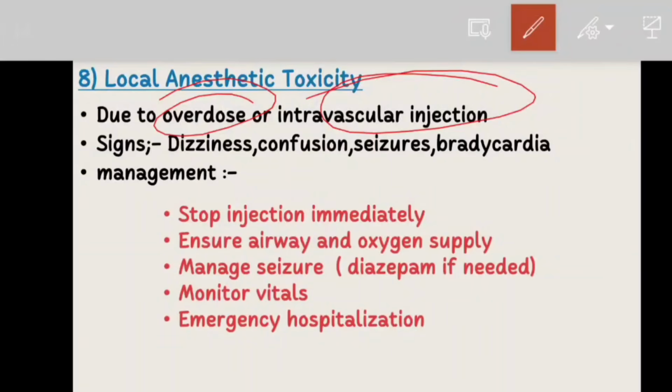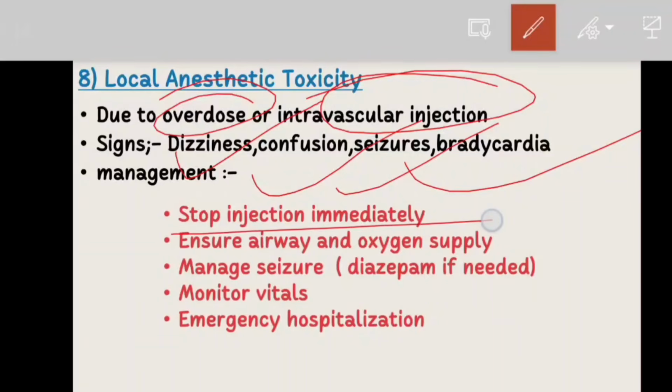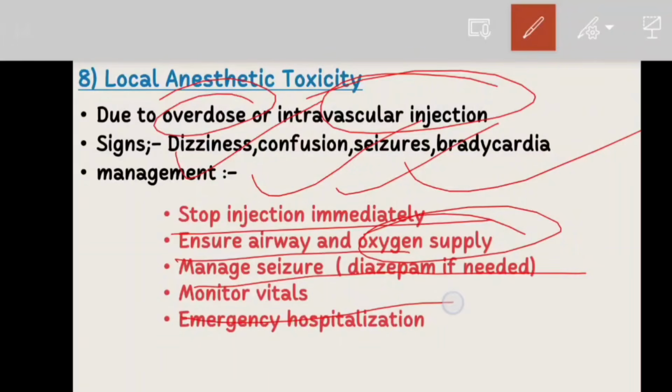Now we will see the signs and symptoms. You have to remember dizziness, confusion, seizure and bradycardia, that is a slow heart rate. So, we see the management. First, we have to stop the injection immediately. Ensure the airway is open and give oxygen supply. Control the seizure with diazepam if needed. Monitor the vital signs and then arrange emergency hospitalization.